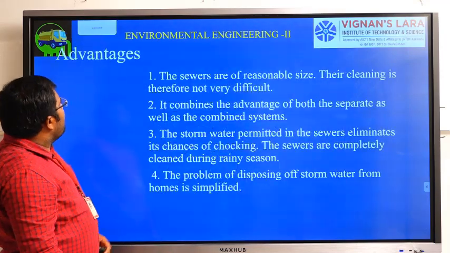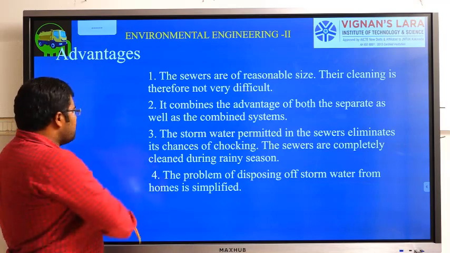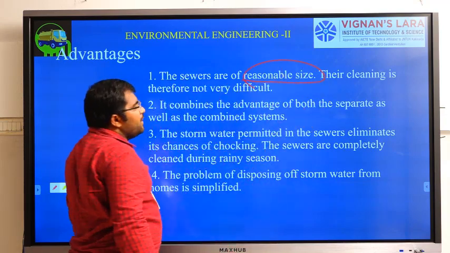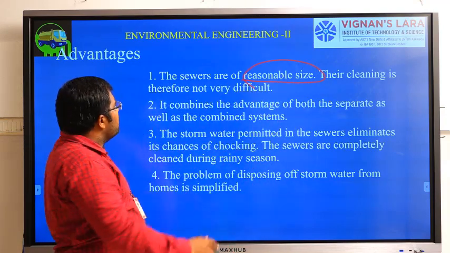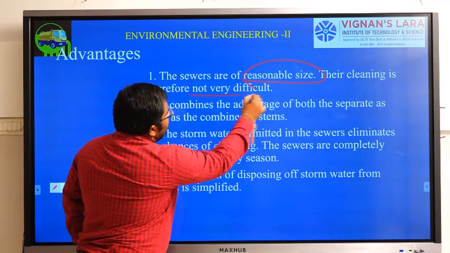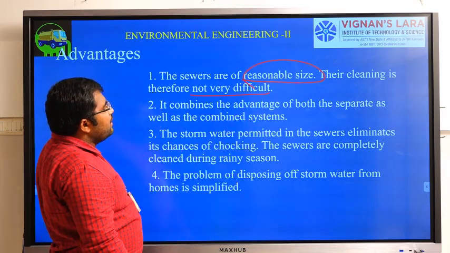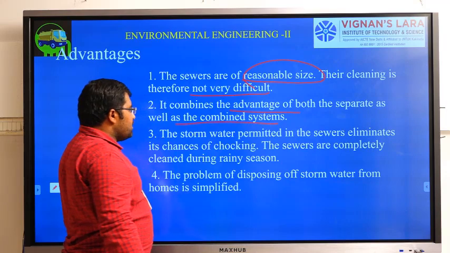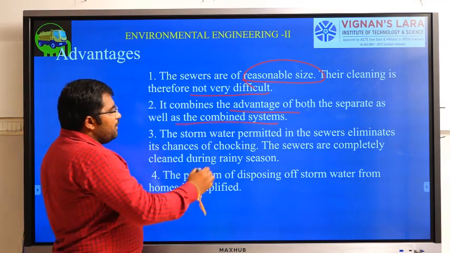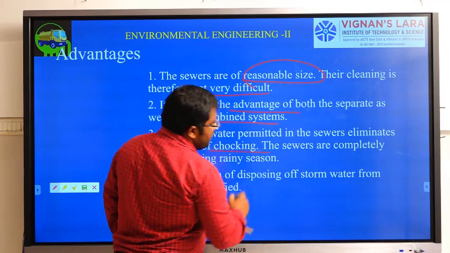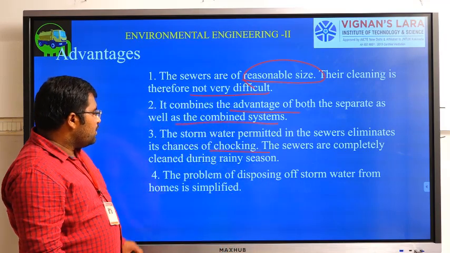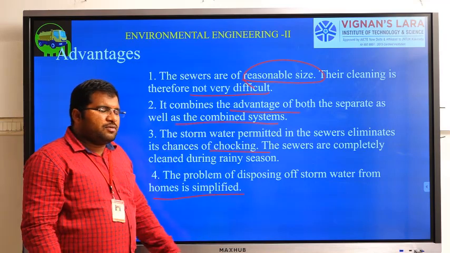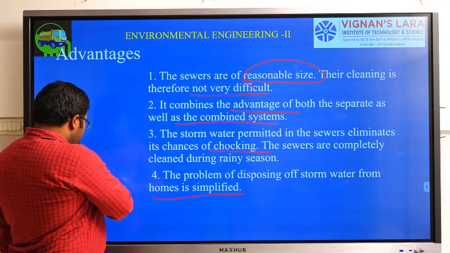So next we will see the advantages of this system. Here the sewers are of reasonable size. It is not bigger, it is not smaller, it will be medium, so it is not very difficult to clean. Next, it has the advantages of both the separate as well as the combined system. Then the third point, it will eliminate chances of choking. They won't be choked. Then the problem of disposing of stormwater is simplified. You don't need to have open drains for the small amount of stormwater.